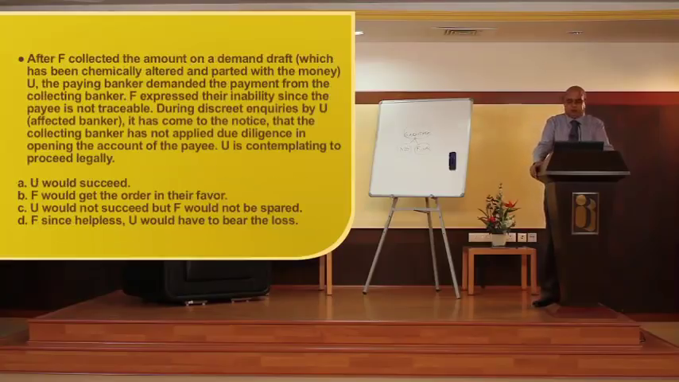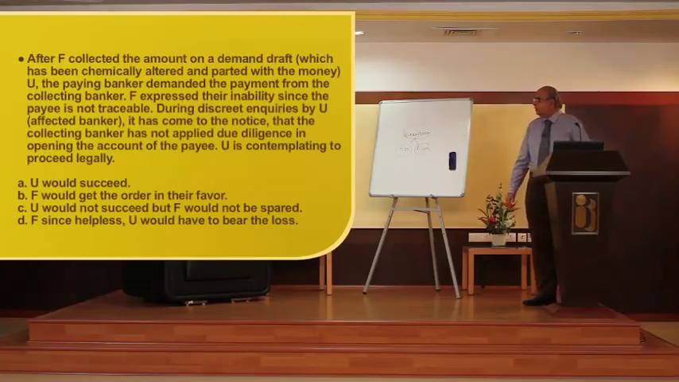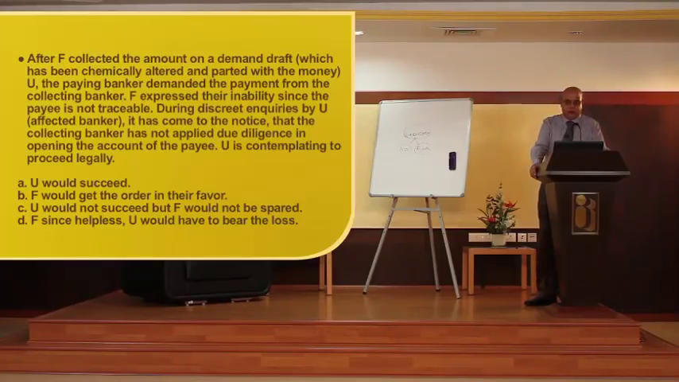Let us go to the next question. After F collected the amount on a demand draft, which has been chemically altered and tampered with the money, U, the paying banker, demanded the payment from the collecting banker. F expressed their inability since the payee is not traceable. During discreet inquiries by U, the affected banker, it has come to the notice that the collecting banker has not applied due diligence in opening the account of the payee. U is contemplating to proceed legally.